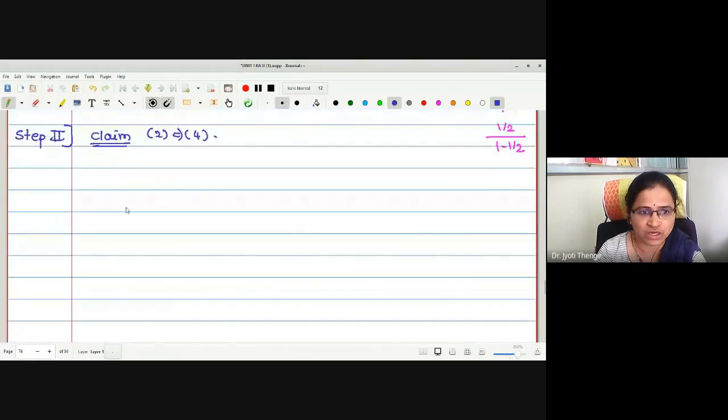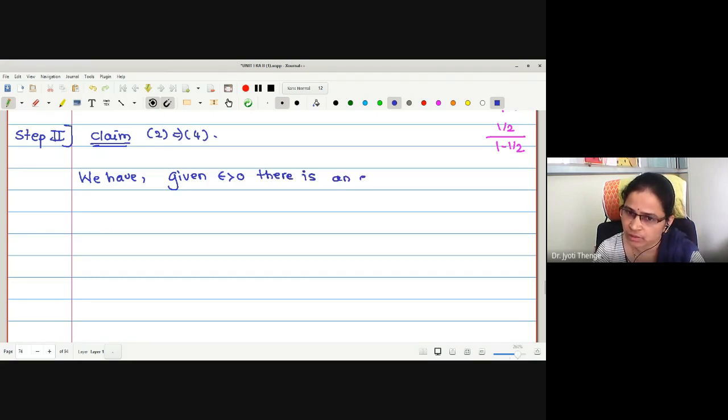So we will write what is in our hand. Given epsilon greater than 0, there is an open set O containing E such that outer measure of O minus E is less than epsilon.